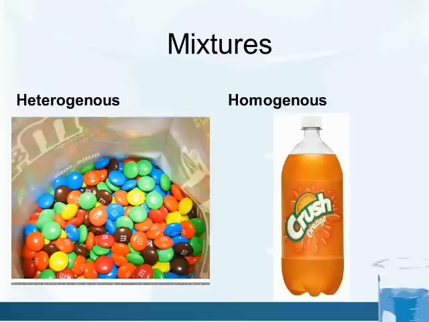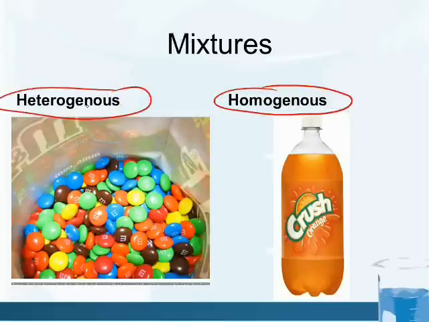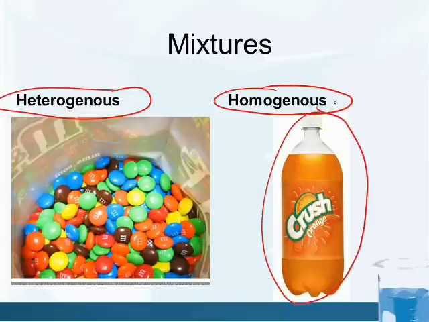So now we'll look at the types of mixtures. Types of mixtures, we have homogeneous mixtures and heterogeneous mixtures. So I think you can probably tell the difference between a homogeneous mixture and a heterogeneous mixture. So we have this cola here. That is homo, or the same throughout. Hetero would be different throughout.